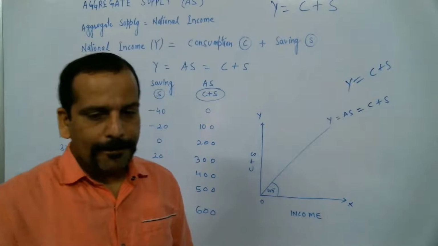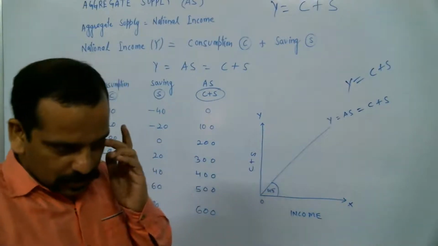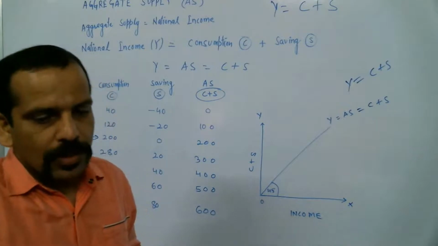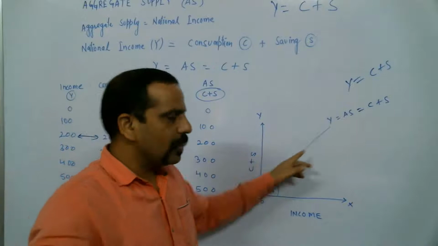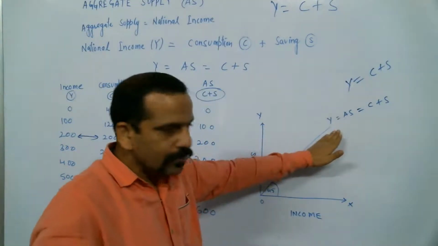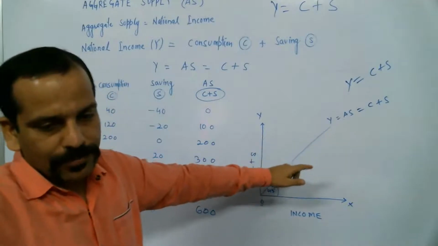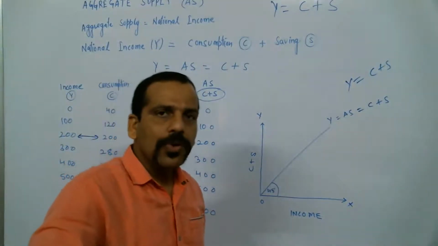Next, the topic is the same. At all the points on this 45 degree line, consumption is equal to income.